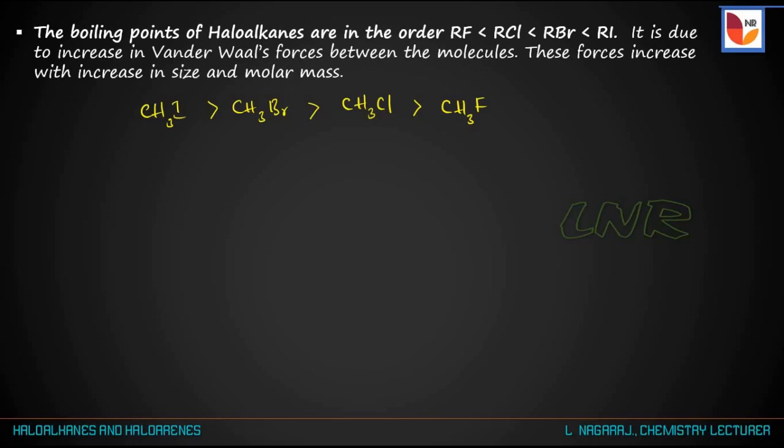This is because of the increase in the van der Waals forces between the molecules. These forces increase with increase in the size and molar mass. Methyl iodide has a higher boiling point than methyl bromide because the iodine atom has more size as well as more atomic mass compared to Br. Hence, methyl iodide has a higher boiling point than methyl bromide.